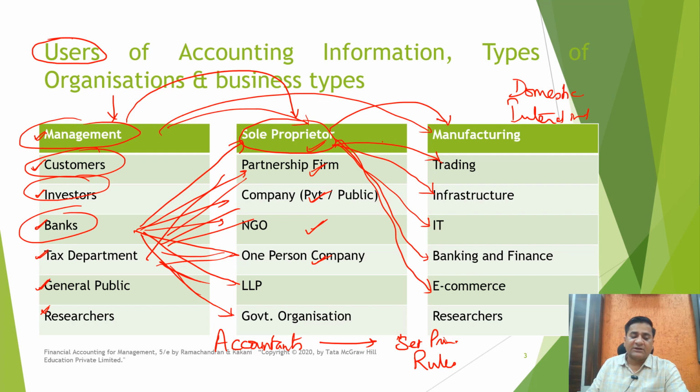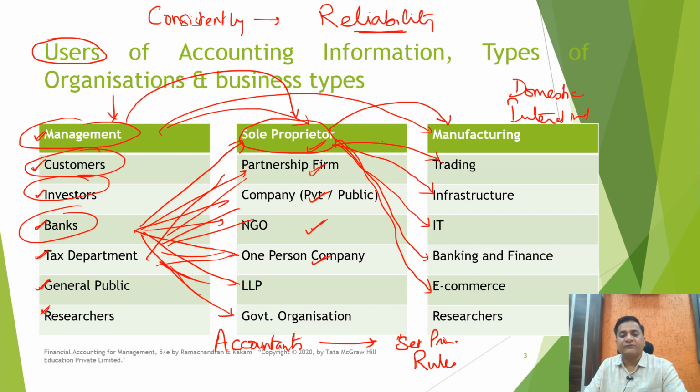All the accountants across the globe follow these principles or concepts or rules. By following them consistently, which means year after year, they achieve reliability. Reliability means the information upon which you can rely. Relevance and comparability.